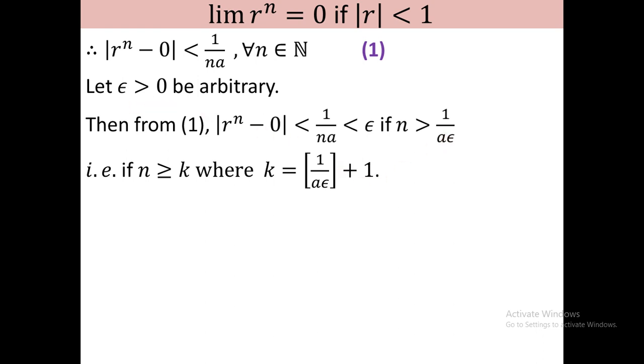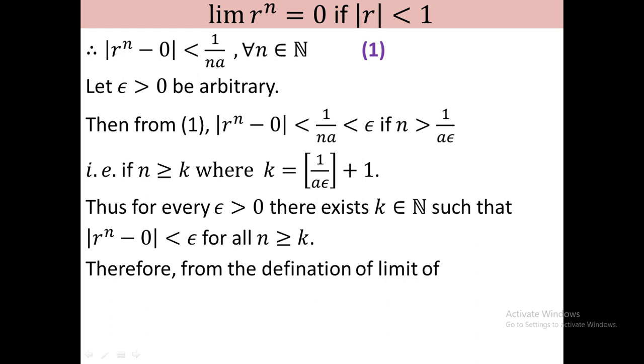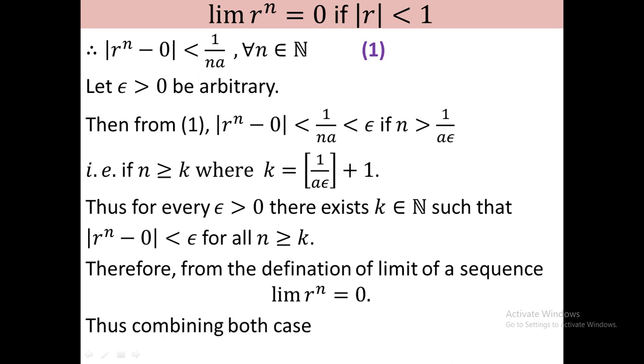So you show that for every epsilon there exists a natural number k such that mod of r to the power n minus 0 is less than epsilon. Thus for every positive epsilon there exists a natural number k such that mod of r to the power n minus 0 is less than epsilon for all n greater than or equal to k. So from the definition of limit of a sequence we can write the limit of r to the power n equals 0. You see that when r equals 0 the limit is 0, and when r is non-zero the limit is 0. So combining case 1 and case 2 we can conclude that the limit of r to the power n equals 0 if mod r is less than 1. Okay, I hope that you understand the theorem.